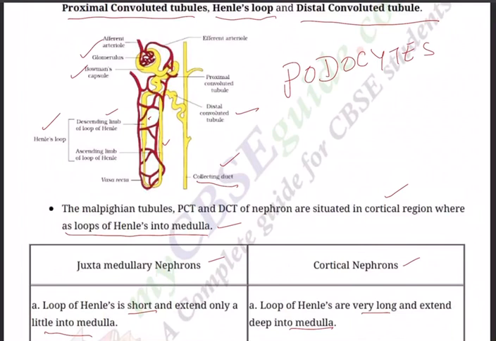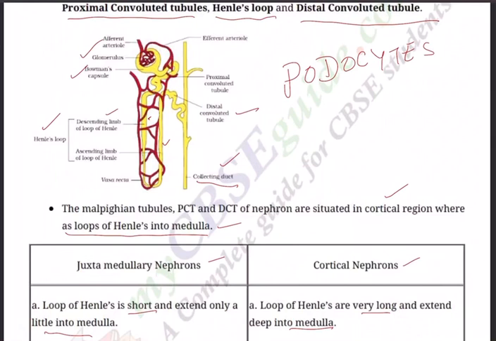Podocytes, again a neat exam question. Podocytes, where are they present? These podocytes contain filtration slits through which the urine gets filtered. The glomerulus is a capillary network within the Bowman's capsule. Blood enters the glomerular capillaries through afferent arterioles and leaves through efferent arterioles.